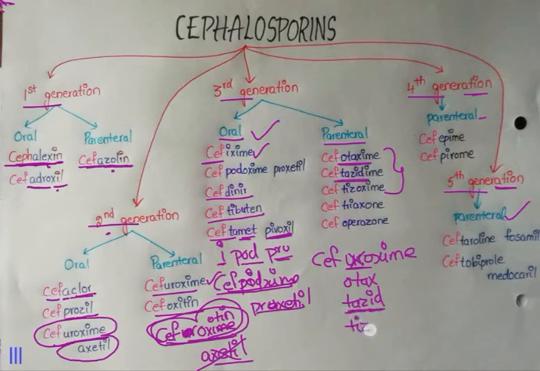And then Tizox. Ceftizoxime. We just derived 3 drugs from cefuroxime. 3 means tri. So the next drug is ceftriaxone. All 3 drugs from one drug itself. Ceftriaxone. That's it. And the next drug ends with one only. So cefoperazone. This is with parenteral drugs. Cefotaxime, ceftazidime, ceftizoxime, ceftriaxone, cefoperazone.